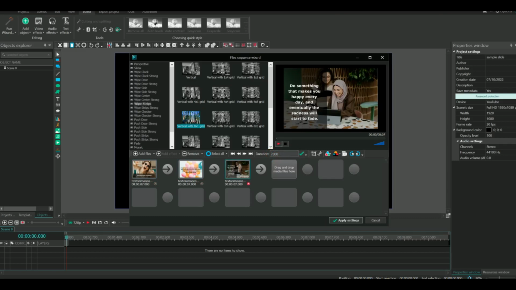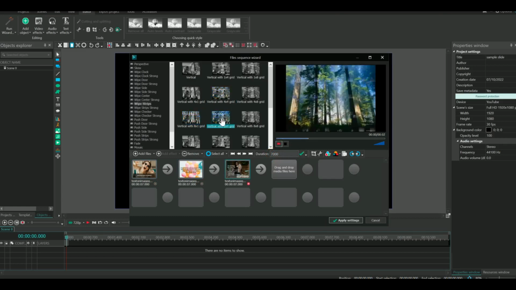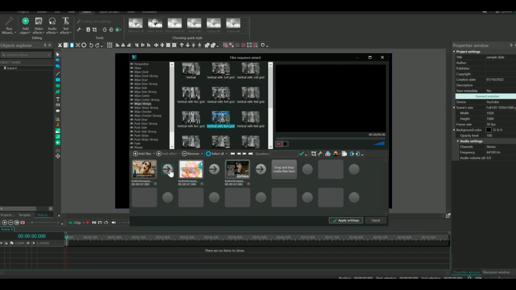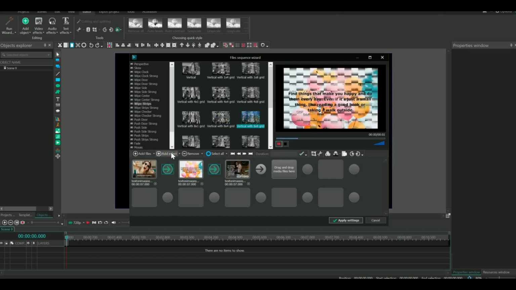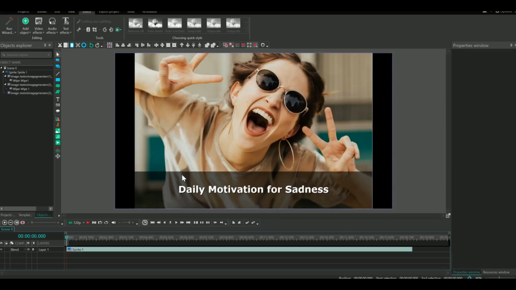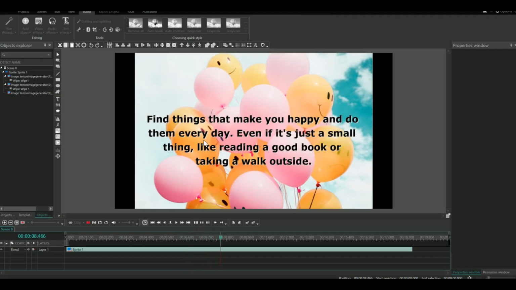Now here you have the transition. You have the transition effect. So what you do to do the transition is select this and add the transition that you want. Okay, for example this one, and then click add effect. All right, now you have here. Okay, very nice. Apply settings. Okay, now it's done. That's it. That's simple. Okay, when you play it, see here, I think it's a bit longer, so we have to adjust. Okay, so see how it transitions.